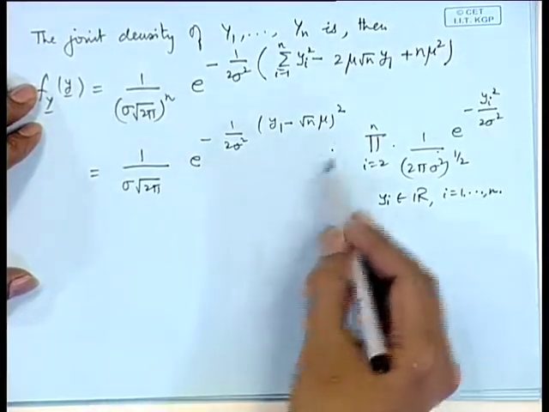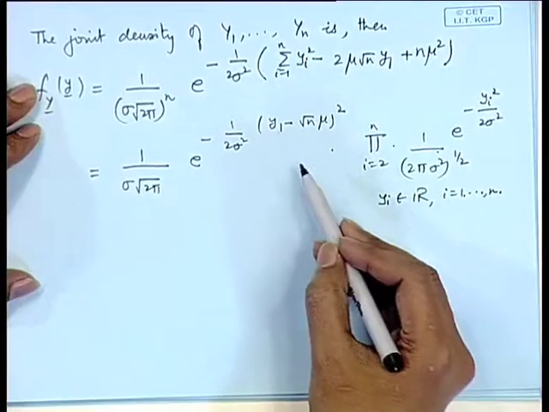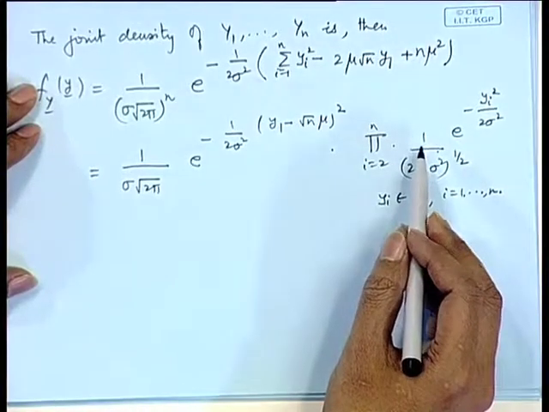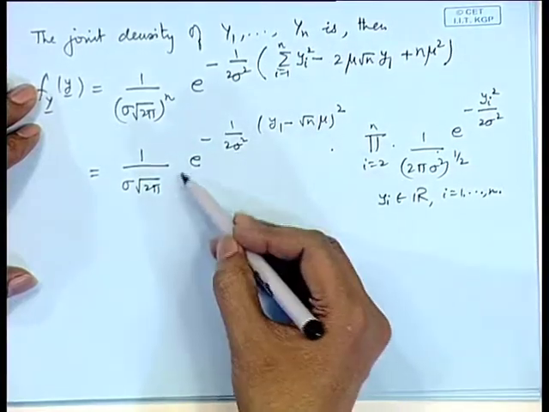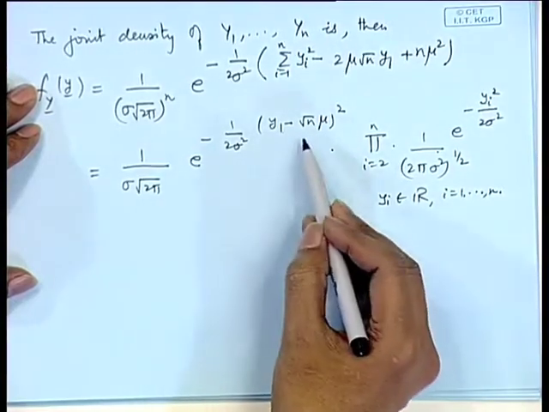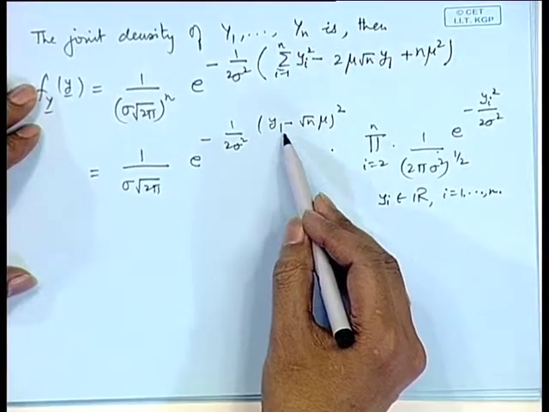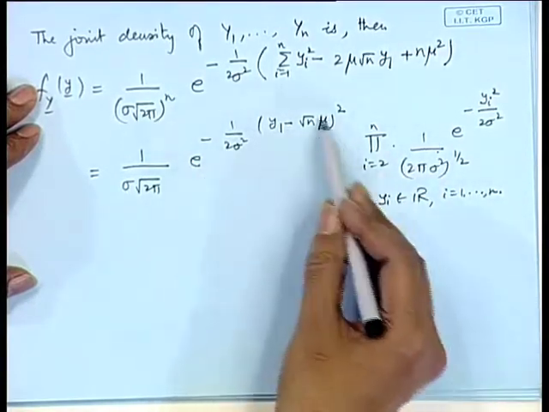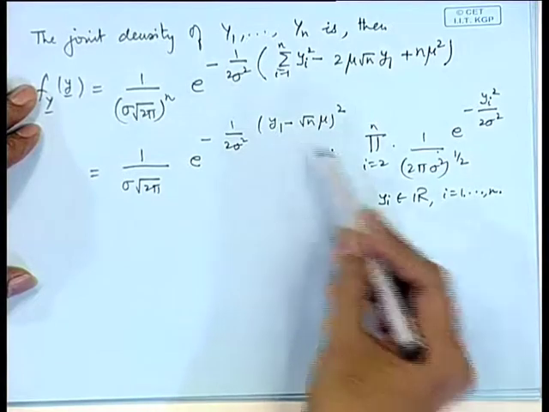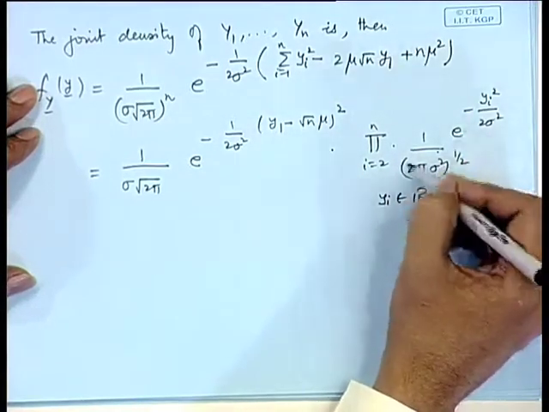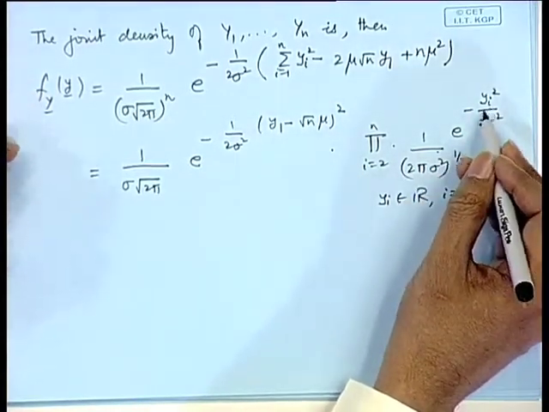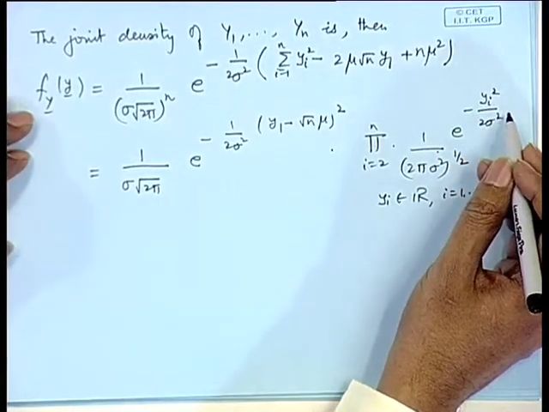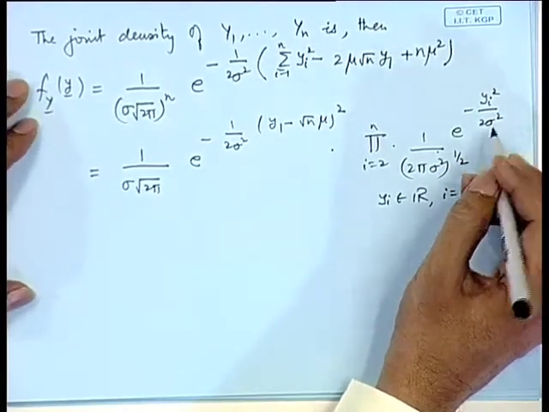Now, you see this representation, we are able to express the joint density of y_1, y_2, ..., y_n as a product of certain functions, where each function depends only on a single y_i. So, these are n functions. This is a function which depends upon y_1 alone, and here we have n minus 1 functions, each dependent upon y_2, y_3, ..., y_n respectively.